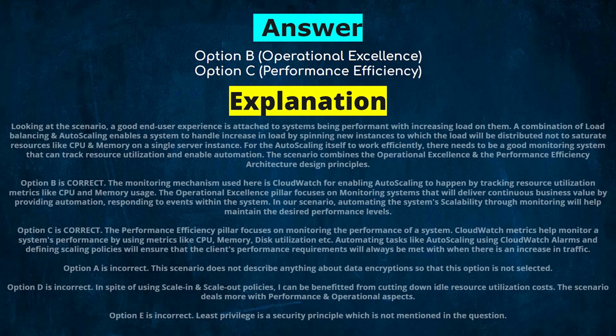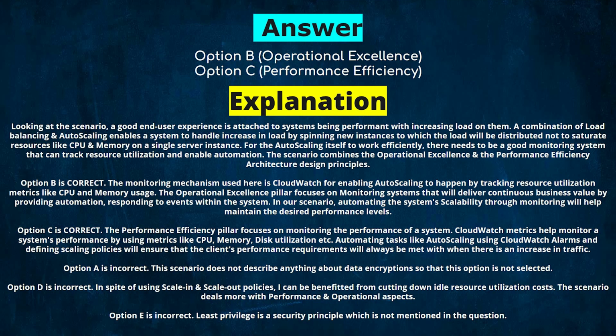Explanation. Looking at the scenario, a good end user experience is attached to systems being performant with increasing load on them. A combination of load balancing and auto-scaling enables a system to handle increase in load by spinning up new instances to which the load will be distributed, so as not to saturate resources like CPU and memory on a single server instance. For the auto-scaling itself to work efficiently, there needs to be a good monitoring system that can track resource utilization and enable automation. The scenario combines the operational excellence and the performance efficiency architecture design principles.